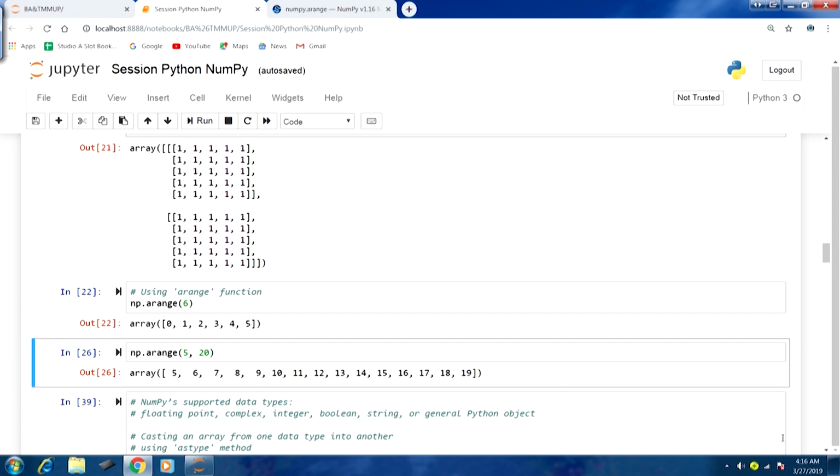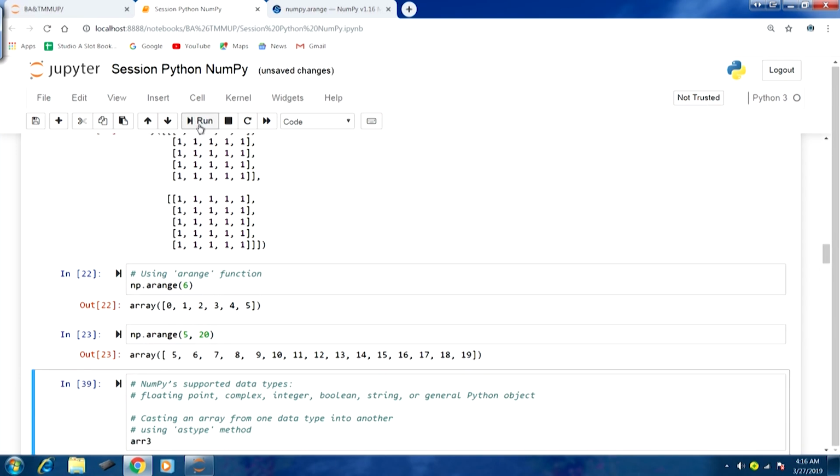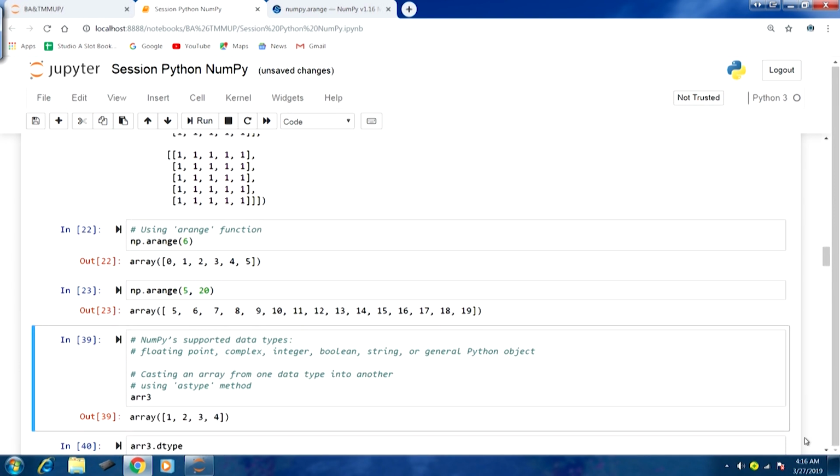Now another example for the arange function. This time I am specifying both the start and stop point, so you can see 5 comma 20. The values will start from 5, and as we have learned in the range function, the stop point value will not be included. So in the output, if I run this, output number 23, a numerical series from 5 to 19 has been created, and this array object has been created.